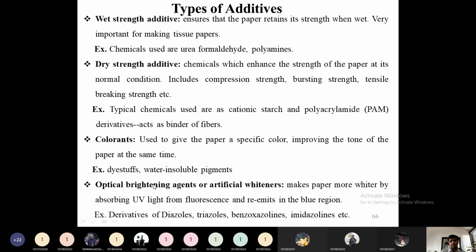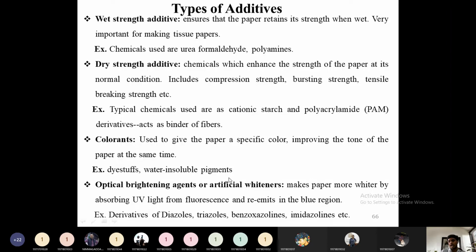That particular agent is a derivative of diazole, like these things. The paper will not actually have that much brightness, but when we view that paper in front of some light, it cheats on that light, absorbing the UV light and re-emitting blue light, so that we see the paper as very white.